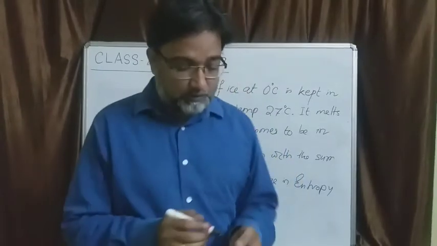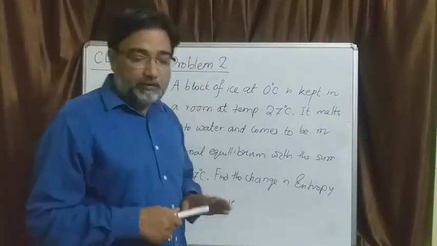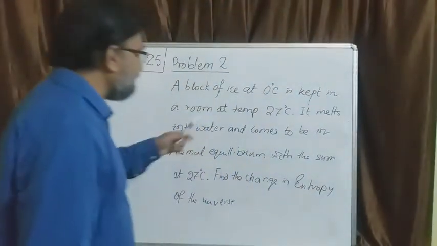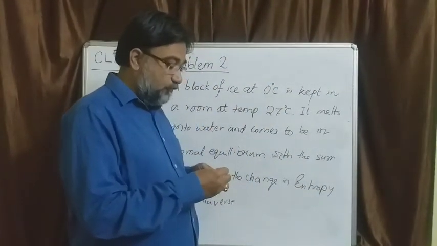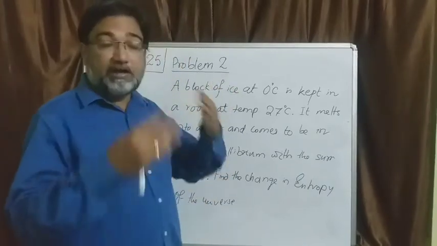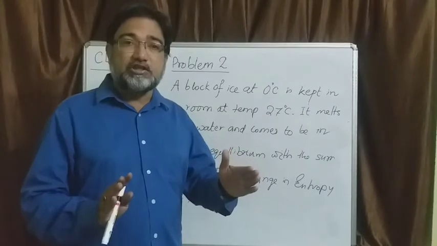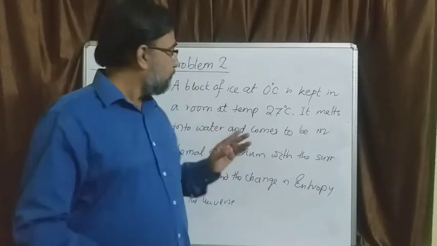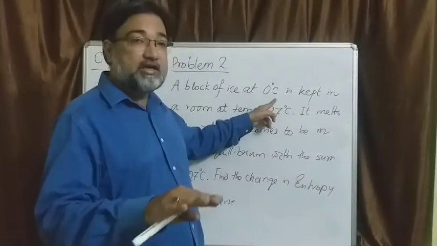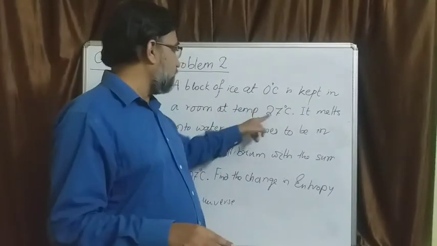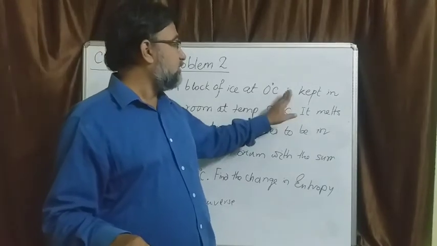Now this is an extension to the previous problem. In the previous problem it was 0 degree centigrade and it was only melting at 0 degree centigrade, and when the whole of the ice had melted to water at 0 degree centigrade, we found out the change in entropy of the universe. But now a block of ice at 0 degree centigrade is kept inside a room. The room temperature is 27 degrees centigrade, that is 300 Kelvin. So what will happen?